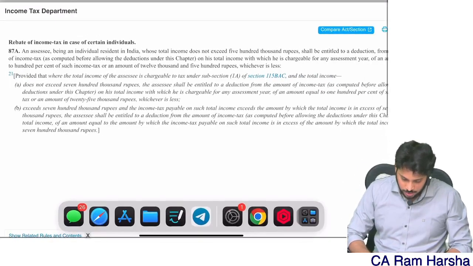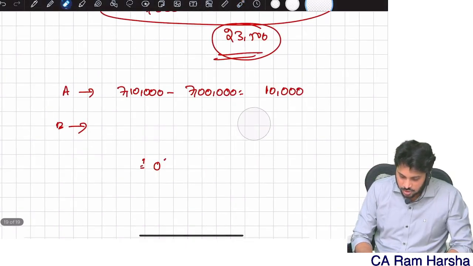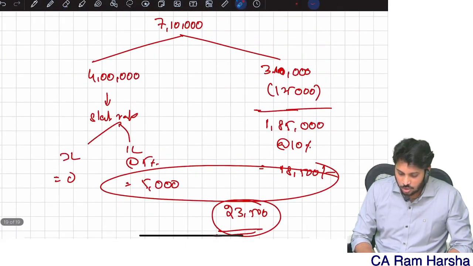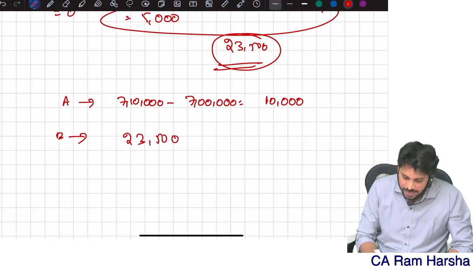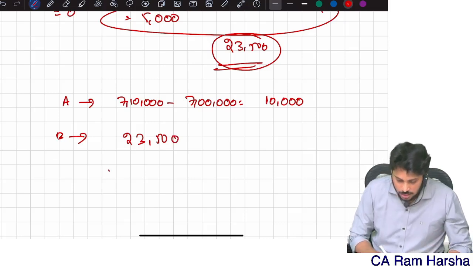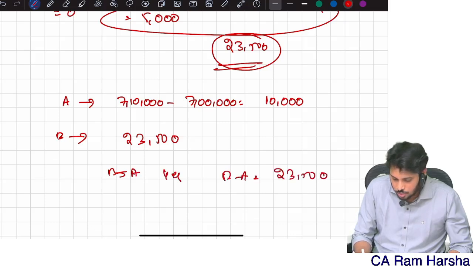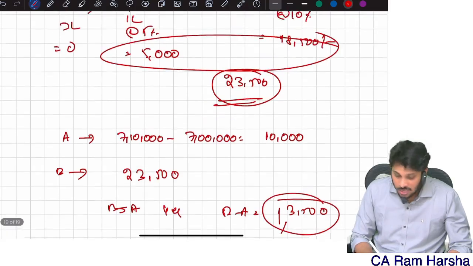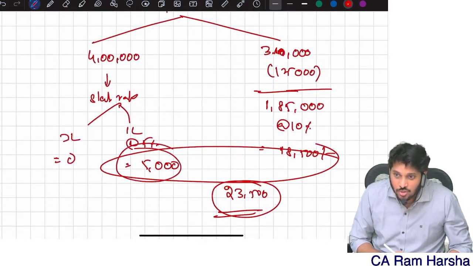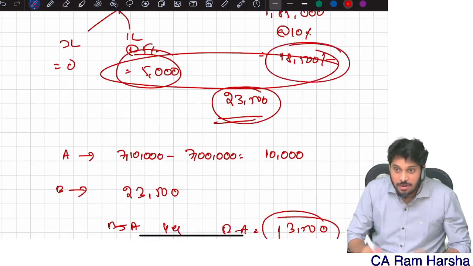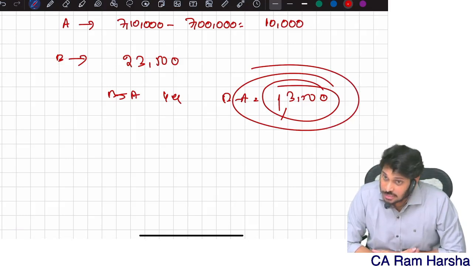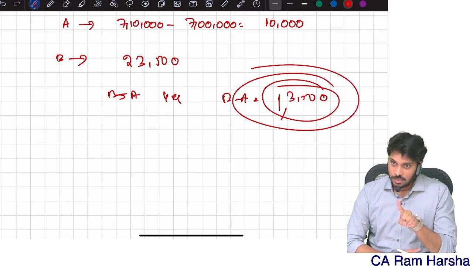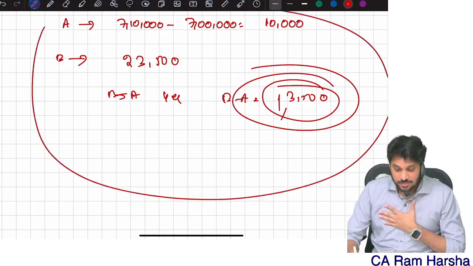Suppose, in your logic, tax on total income, let me consider as usual, blindly 23,500. Is B more than A? Yes. Then rebate is equal to B minus A. How much is it? 13,500. But my normal tax is only 5,000, right? I should not claim rebate on 18,500. No. I can claim rebate up to how much? 13,500. This is one more argument. We can take the SSE favor argument, which is 13,500 rebate.